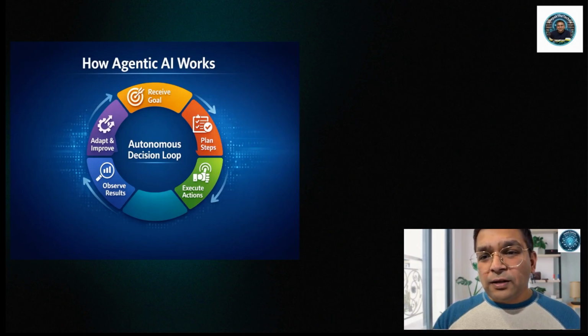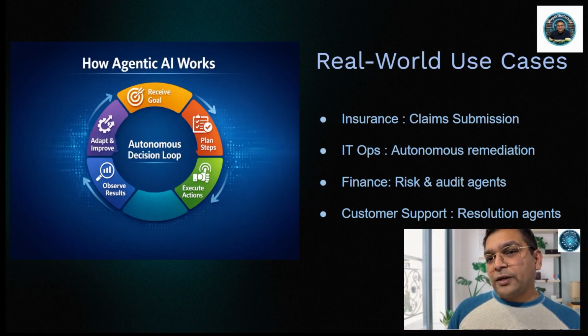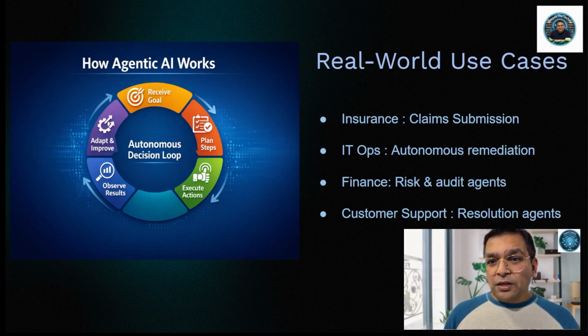If we talk about some real-world examples, in insurance, agents investigate claims, detect fraud, and also take actions. In IT, it resolves incidents automatically. Gone are the days where we used to look at the error logs and look at the code manually. Now it is pretty much an automatic process. In finance, they monitor risk and compliance issues. In customer support, they solve issues end to end and provide on-demand support. This is not replacing humans, it is amplifying them.